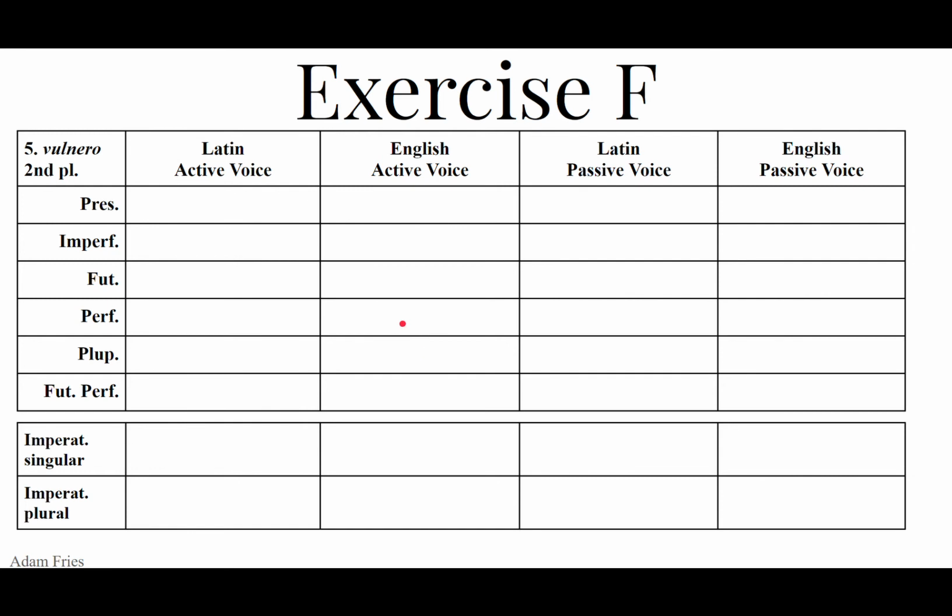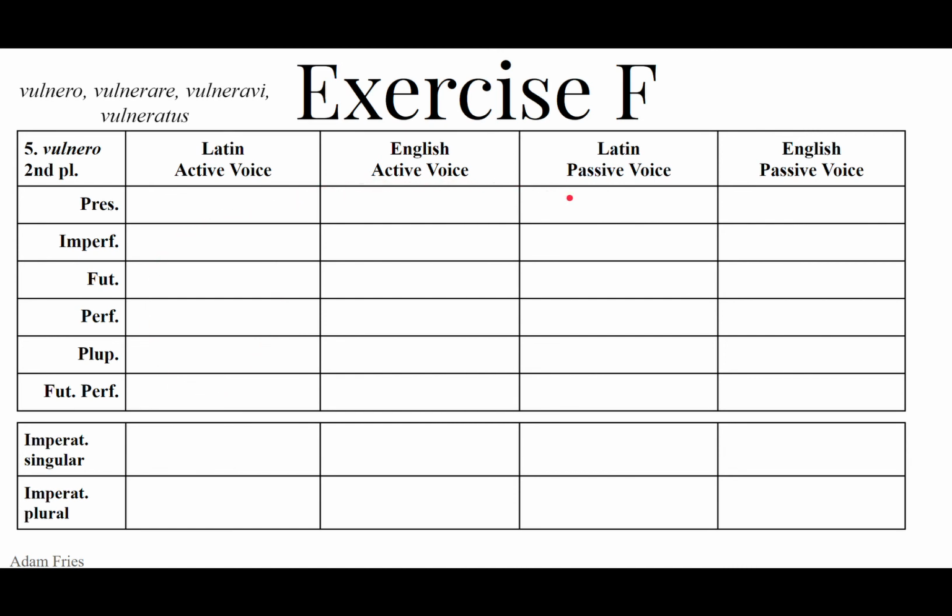Optime, vulnero, vulnerare, vulneravi, vulneratus, to wound. You must know the principal parts of this first conjugation verb. O, are, I, us. So second person plural: ōs, mus, tis, unt. A lot of tisses, TIS, in the active voice as the personal ending.